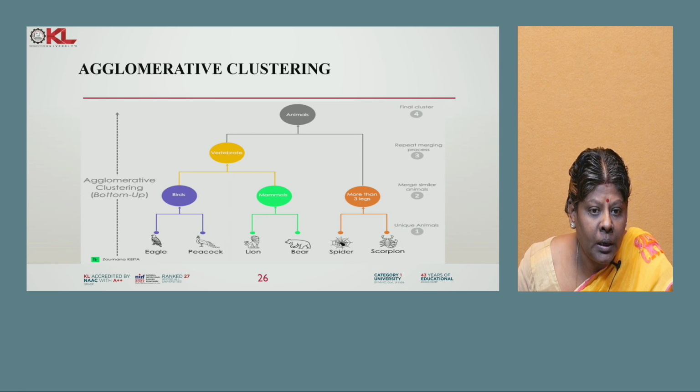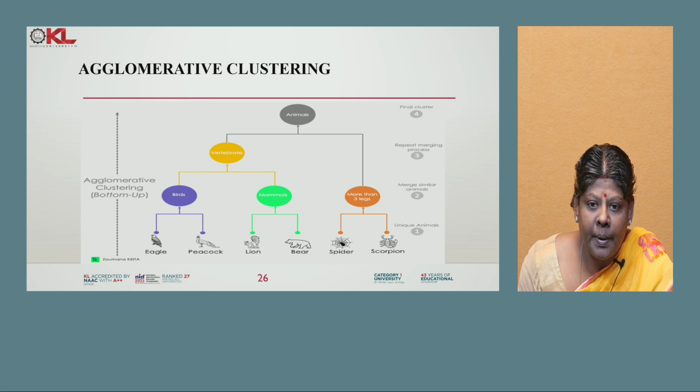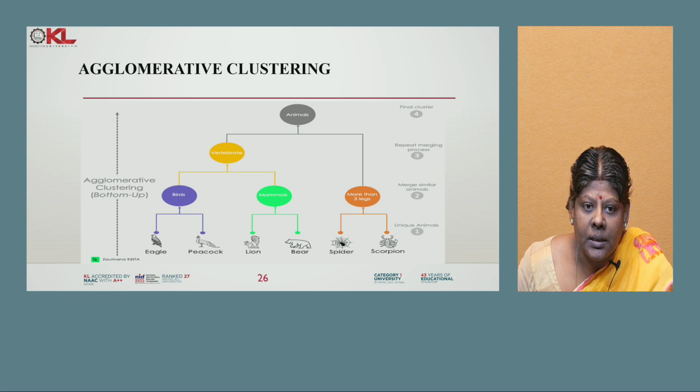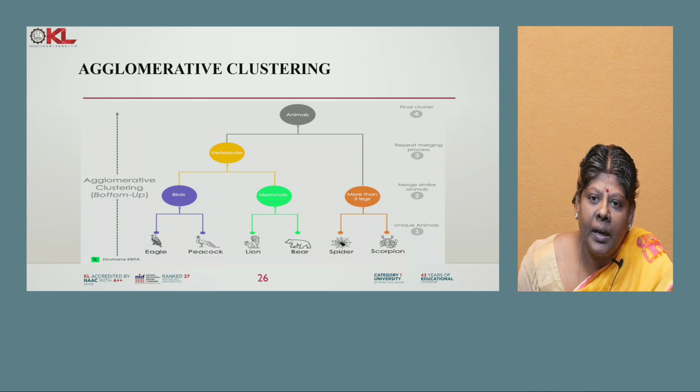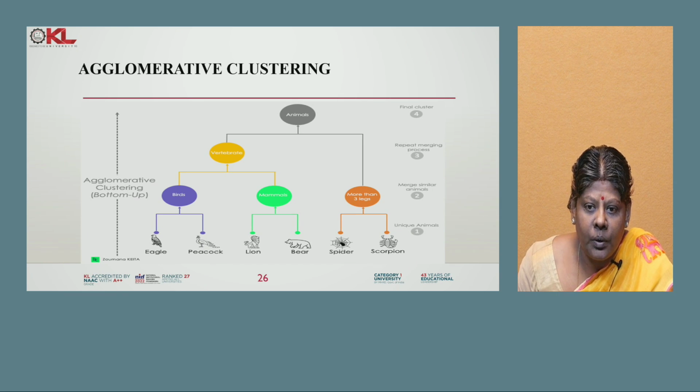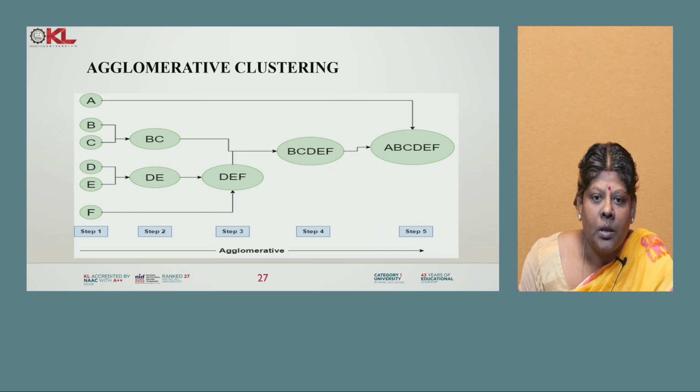Another example given here: eagle, peacock. Check the bottom: eagle and peacock merge, this is a bird. Lion, bear: what is the similarity, animals, mammals. Spider, scorpion: more than 3 legs. So you combine them, and finally you get animals. That is agglomerative clustering. Another example is given here, so check it once.